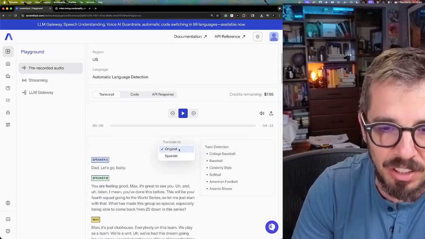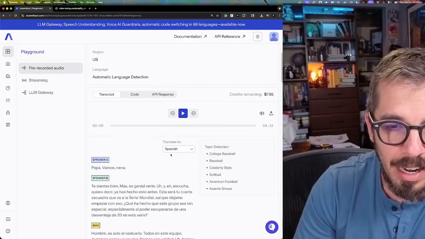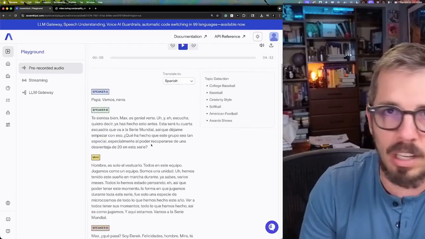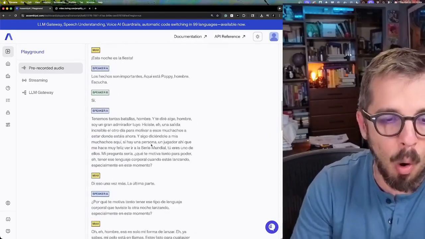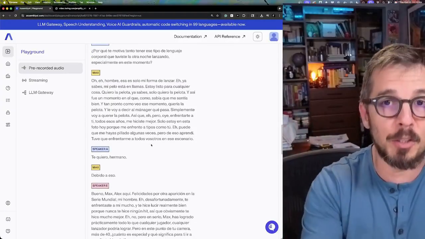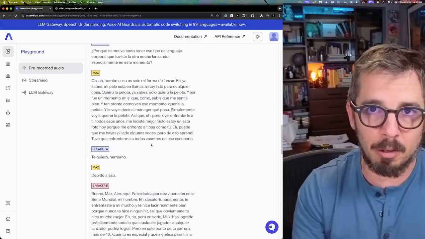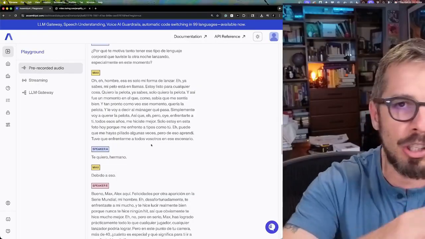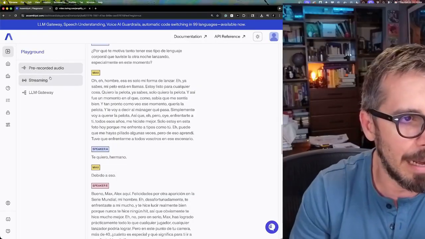By the way, the translation, I have it here set to English. You can also just click a button. Now I get the whole thing in Spanish, which is amazing that you can do this with a single model, a single pass. By the way, this is just the tip of the iceberg.